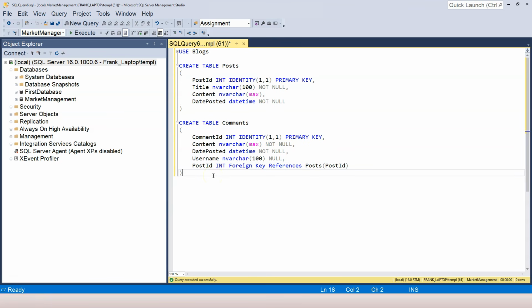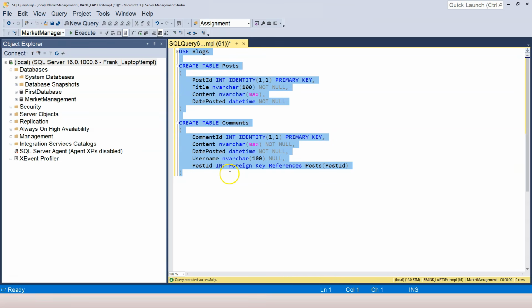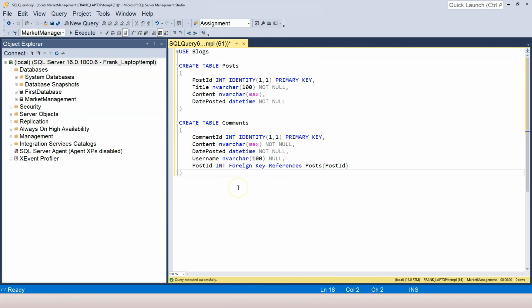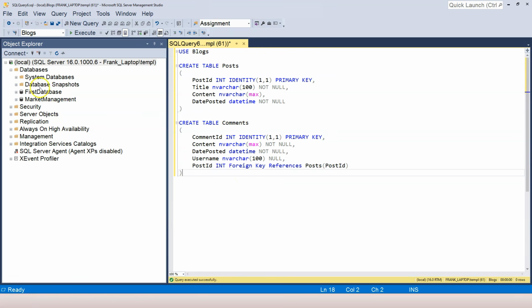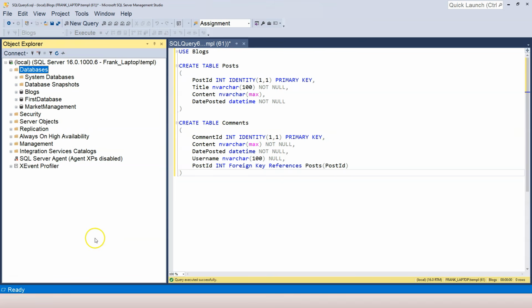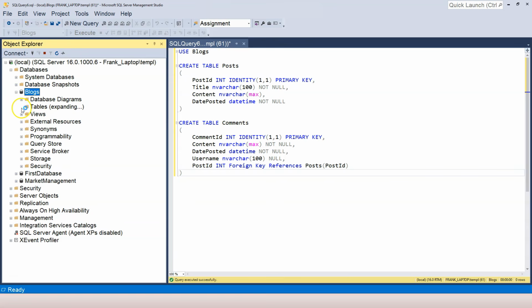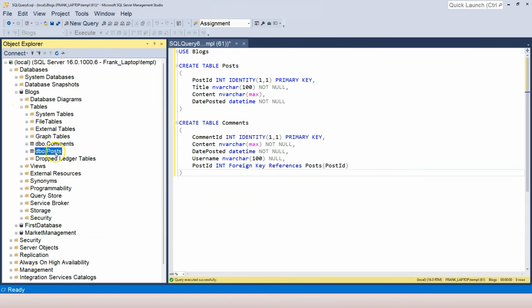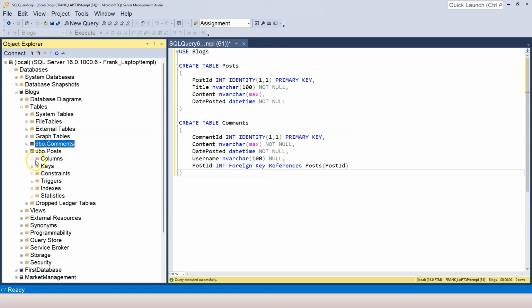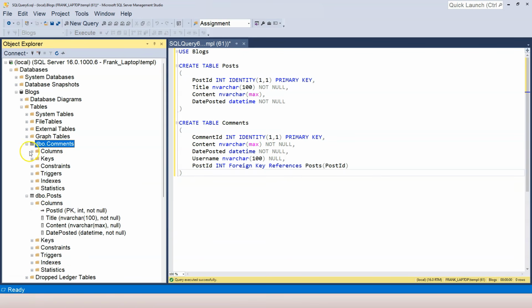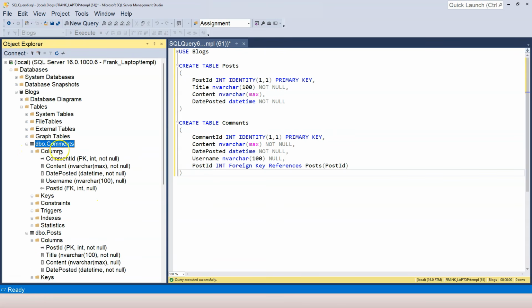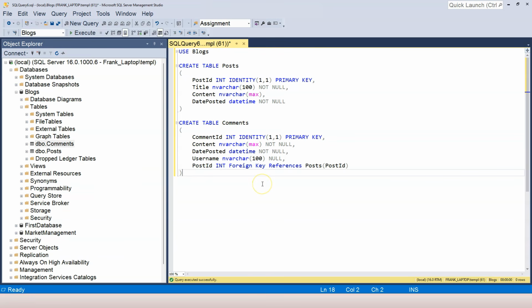Now I'm going to press F5 and execute all of this. So I don't have to select all of this, I just press F5. And everything is executed correctly. Now, if I go to database and refresh the database, I see my blogs database created, and it has two tables, post and comments. This post table has the correct number of columns, and the comments table also has the correct number of columns, including the post ID as the foreign key. All right, we have done our job.